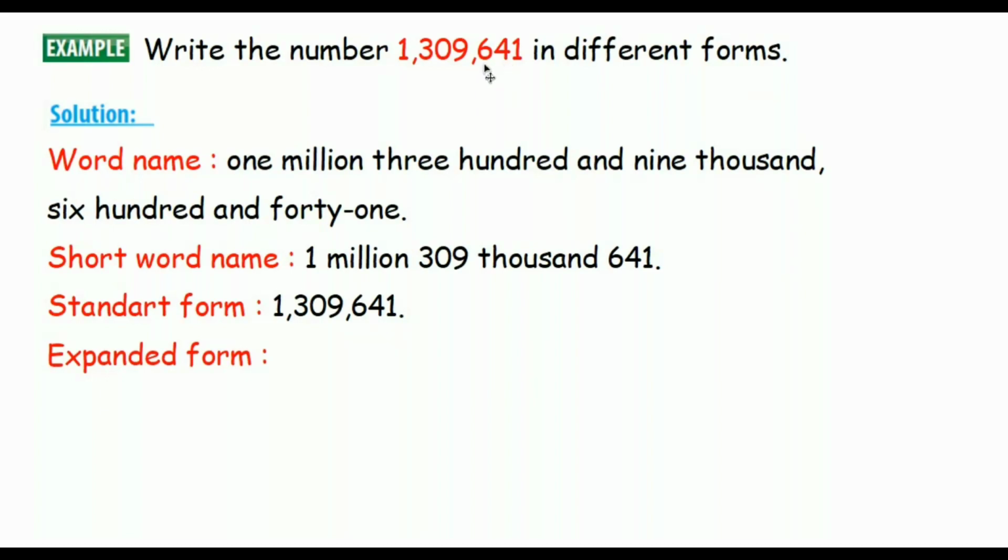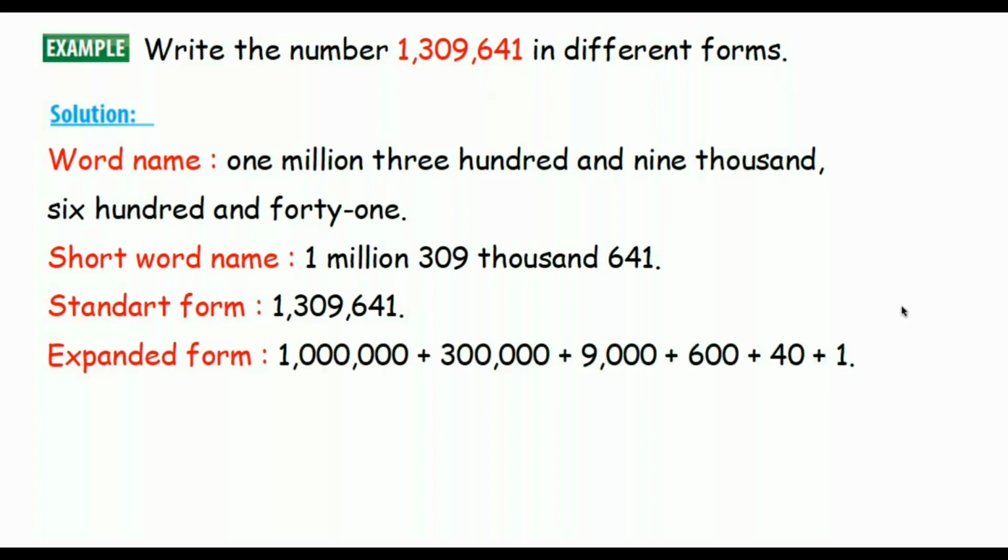And 6 is a digit in the third place from the right side. 6 is in the hundreds digit. 6 times 100 is equal to 600, and so on. Let's see. 1, 40, 600, 9,000, 0, no need, and 300,000 and 1 million.